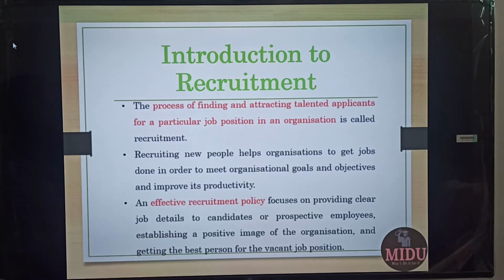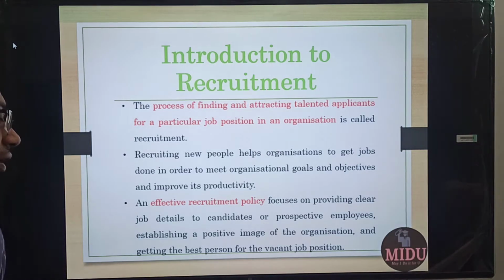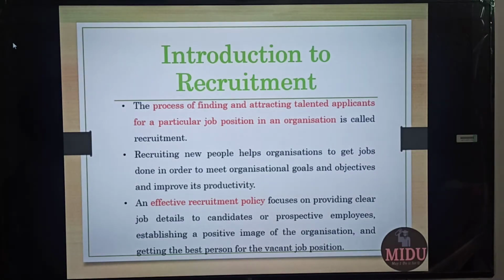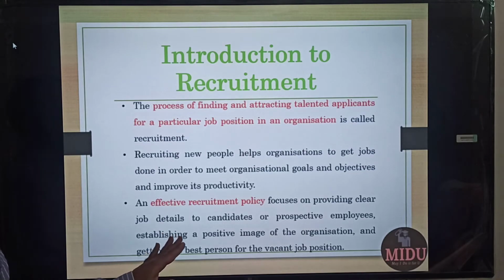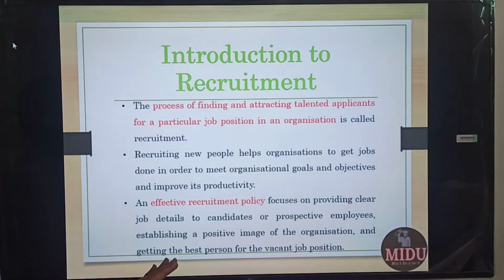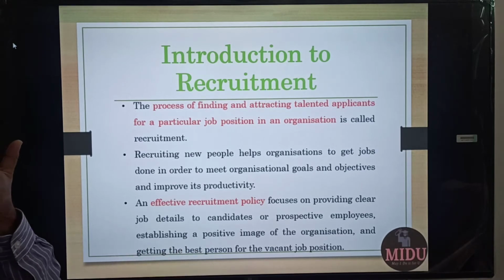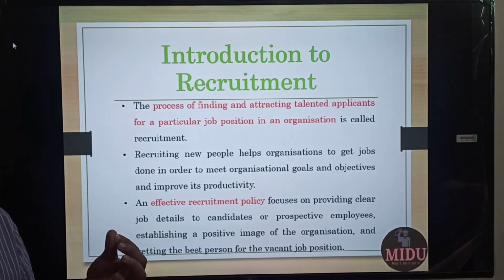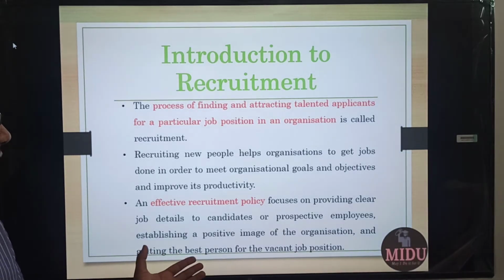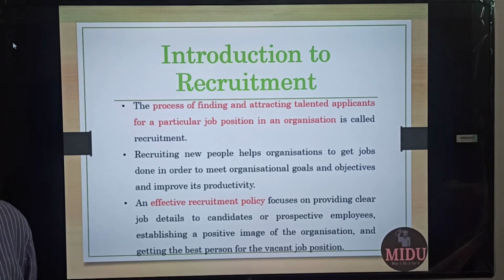Now, what is an effective recruitment policy? An effective recruitment policy focuses on providing clear job details to candidates or prospective employees, establishing a positive image of the organization, and getting the best person for the vacant job position. So in that JD, it should be clear what the position is all about. It should create a positive image of the organization. By going through that, everyone should be attracted to that particular job, and it should get the best person for the vacant job position. This is what recruitment is all about.